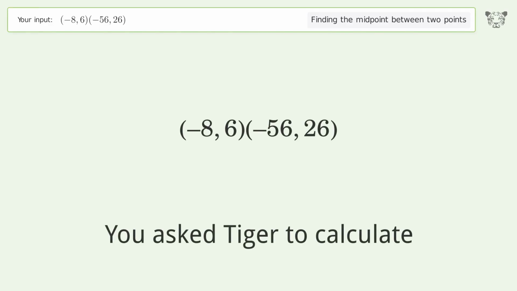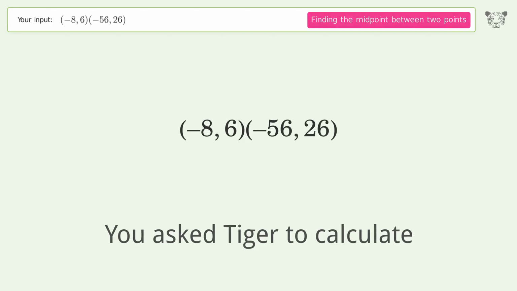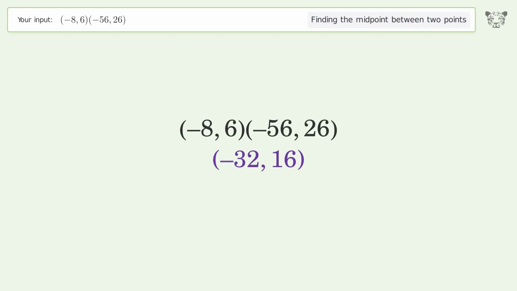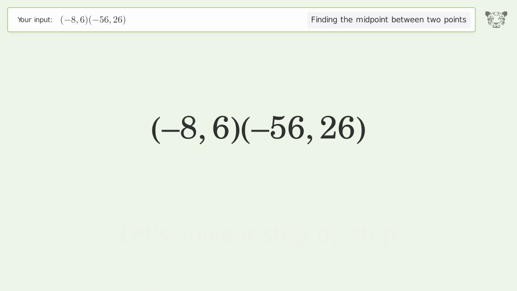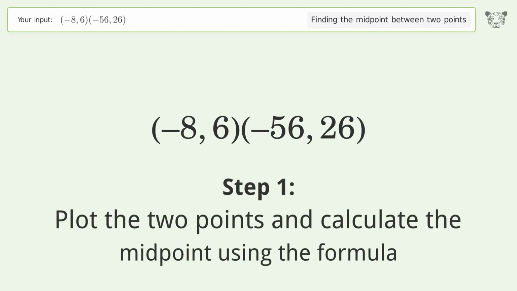You ask Tiger to calculate. This deals with finding the midpoint between 2 points. The midpoint between the 2 points is -32,16. Let's solve it step by step. Plot the 2 points and calculate the midpoint using the formula.